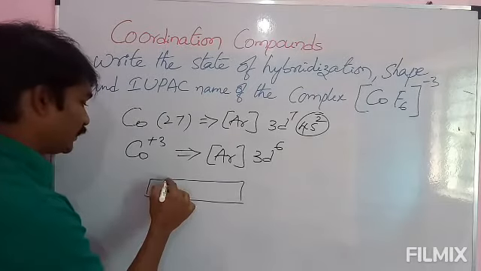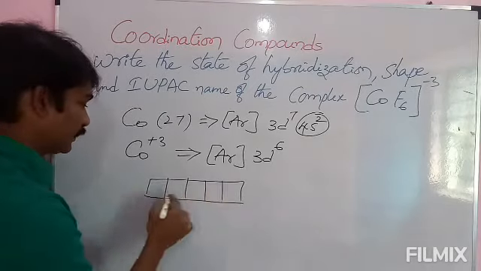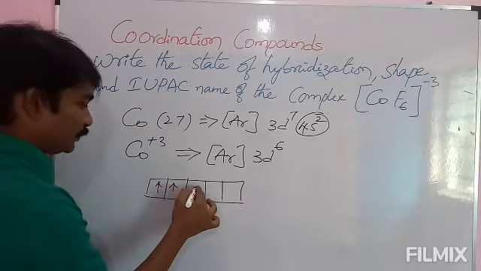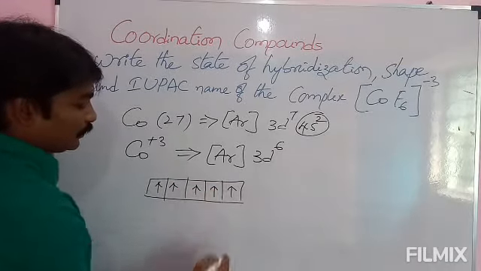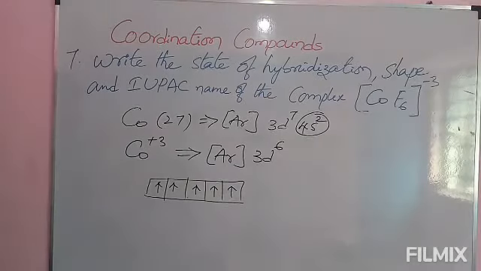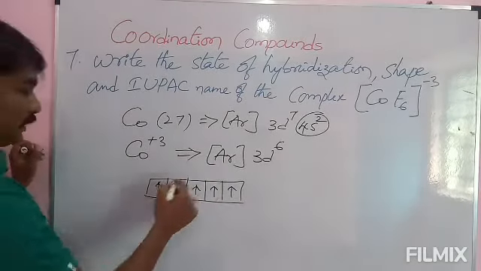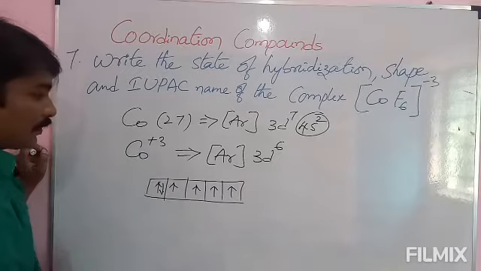We will write the configuration: 1 2 3 4 5, 1 2 3 4 5, and 6 is there. This is the configuration.